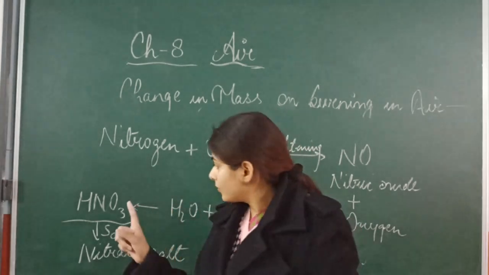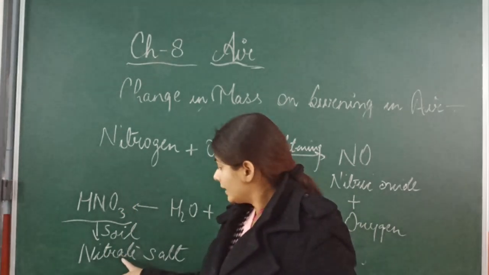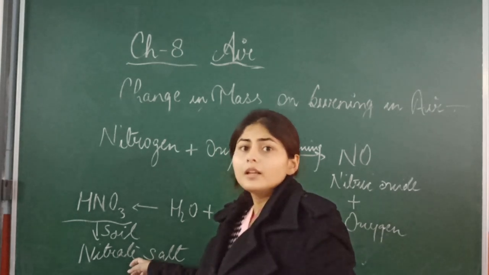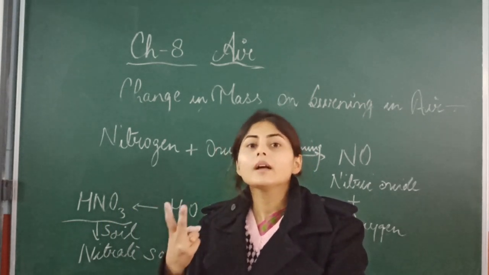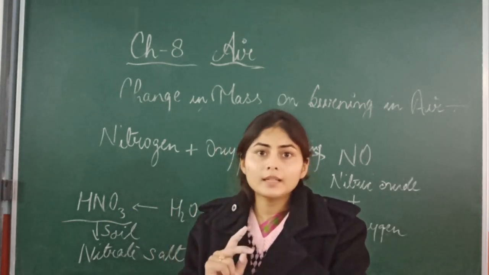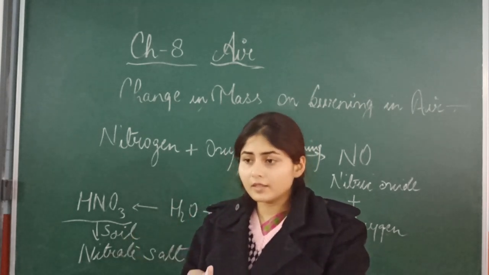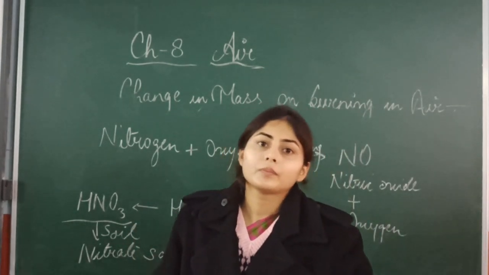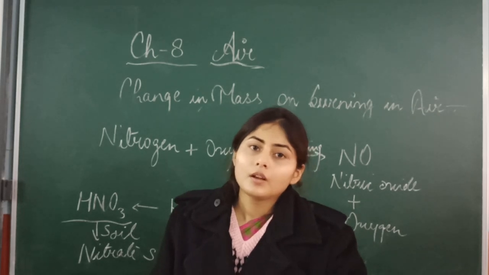The first is that nitric acid comes down with the rain, the soil will absorb it, then the plant will absorb this nitrate salt and forms protein. And the second one is from the leguminous plants like pea plant, gram, pulses.